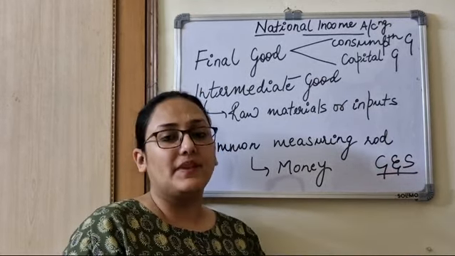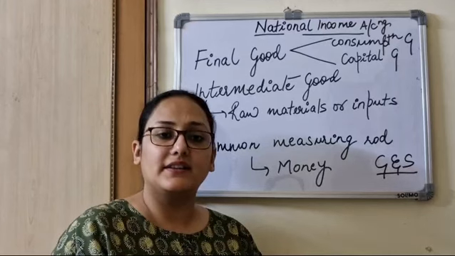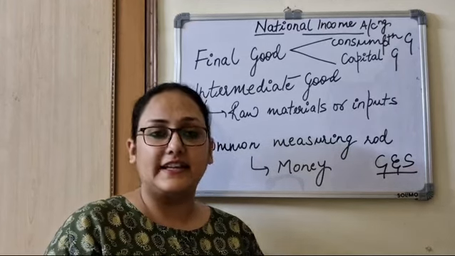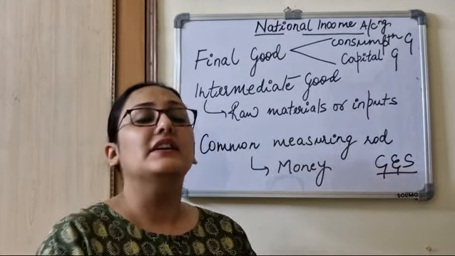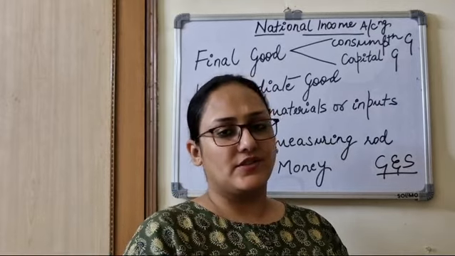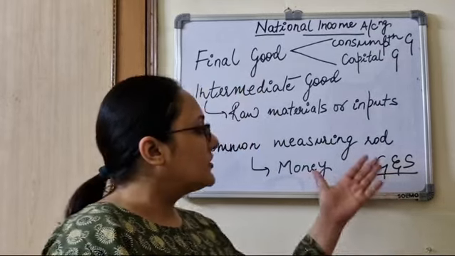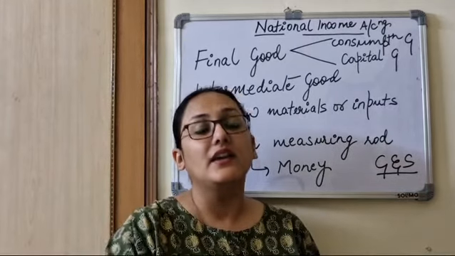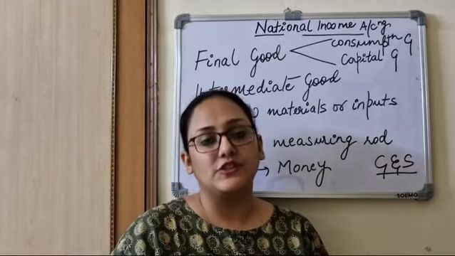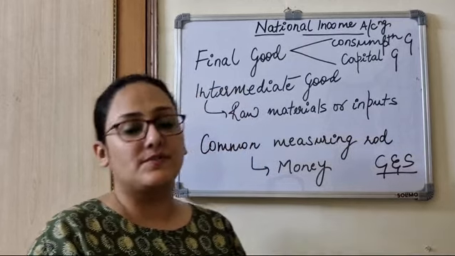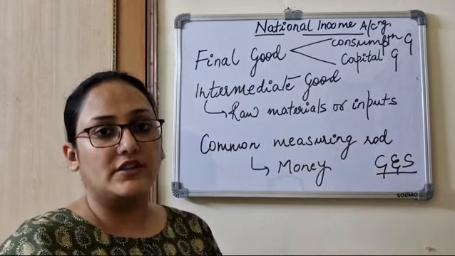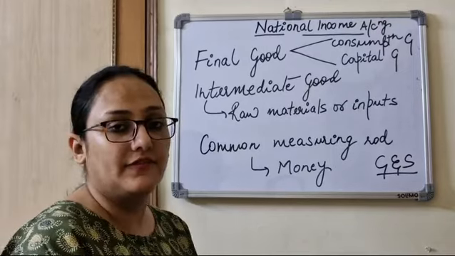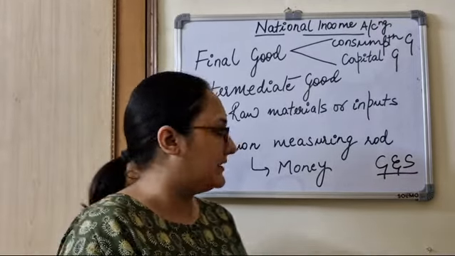Service is something that is going to satisfy our needs. It is intangible, like the services of a doctor, services of a teacher, services of an administrative person. So these are the goods and services. Goods and services basically satisfy the wants of the consumers, and they are produced by the manufacturers or given by the service providers.